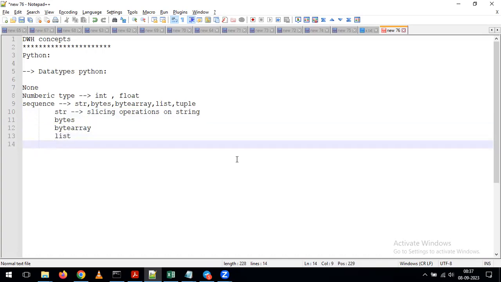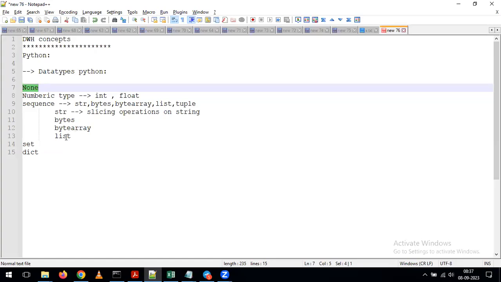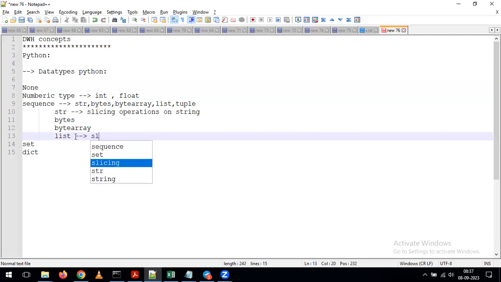Other than these, we have one more data type called set, and one more data type called dictionary. In the previous Python class, we discussed the None data type, int, float, and string with its slicing operation, the bytes data type and bytearray, and also the list data type, along with slicing operations on top of list.